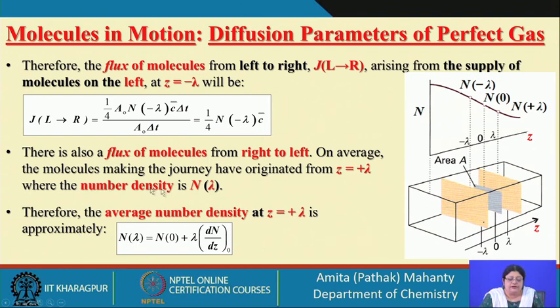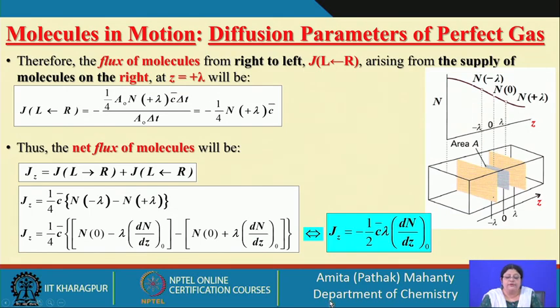The flux of molecules from right to left: I have taken left to right, now I take right to left. What should I have? This is the value of number density at plus lambda, that means this position.